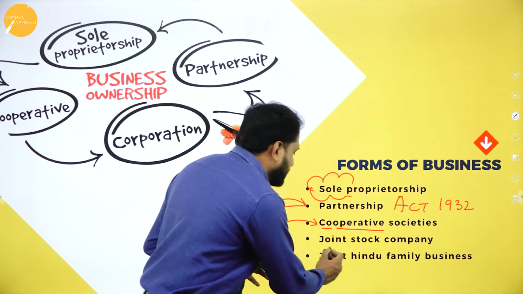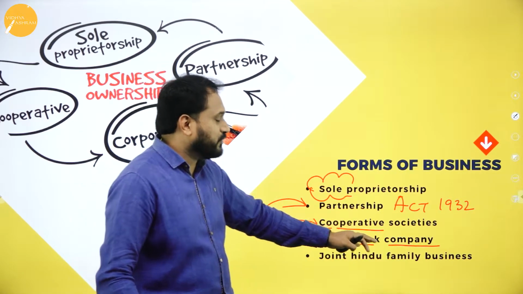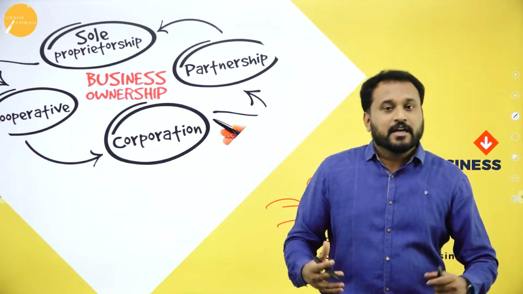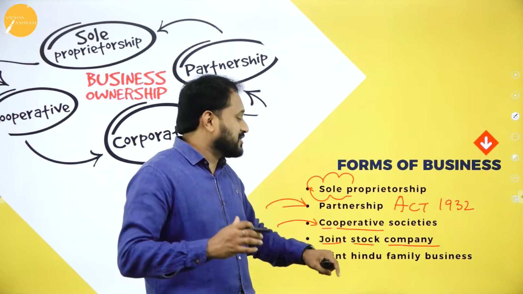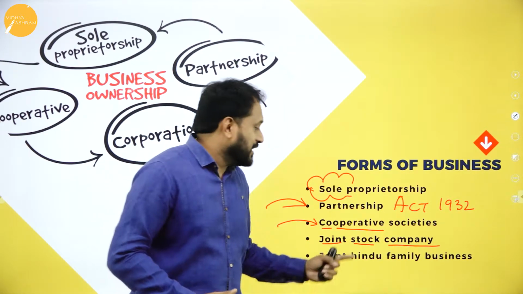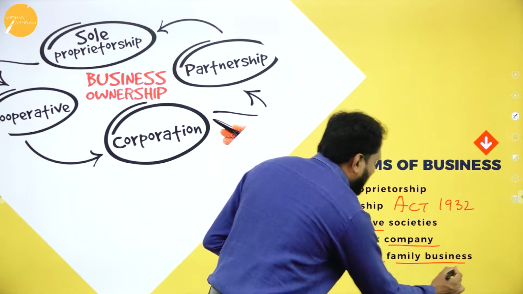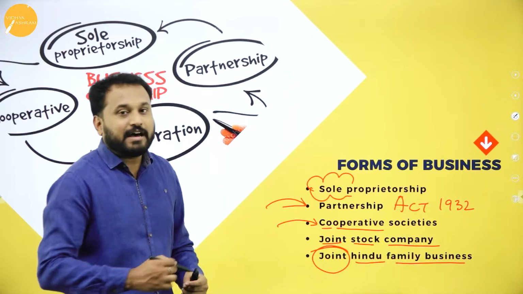The next thing here is the joint stock company. This is a new word for you, but you already know the companies Infosys, Wipro and all. Now I'll tell you how those companies were formed. That is through joint stock companies. The last one is the Hindu family business, a joint Hindu family business.